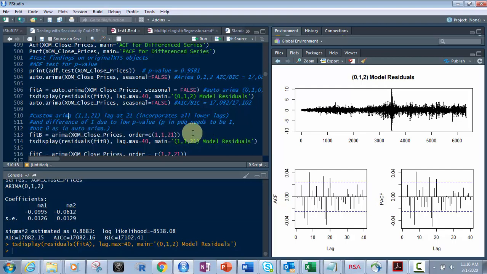Fit B, remember I told you when we did the PACF and ACF, we had a value of 1 for the P. So instead of having 0, 1, 2, we're going to have 1, 1. And then remember when we did the PACF and the ACF and the other tests, we found that the last lag, like you see right here, is at 21. So right here, see it's PACF based on the Arima.